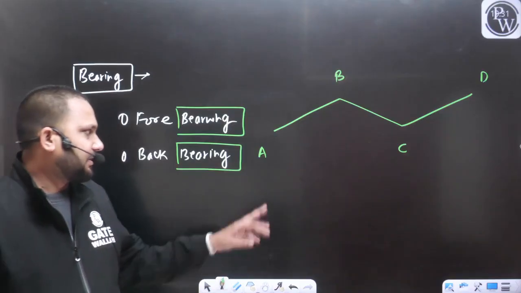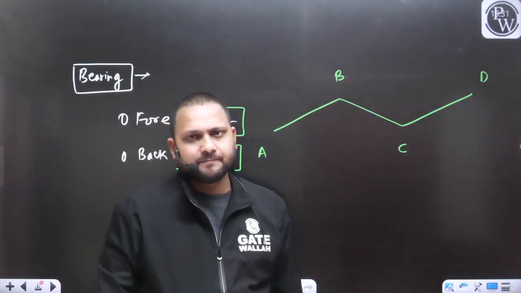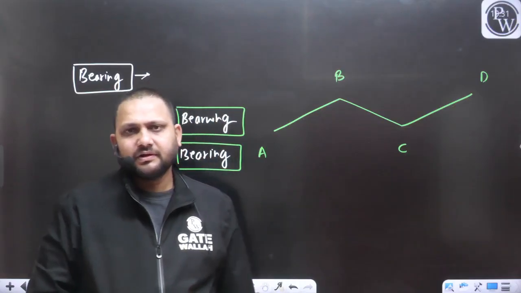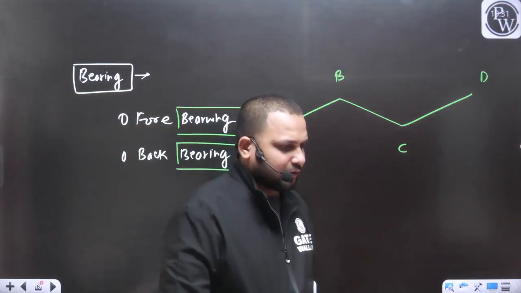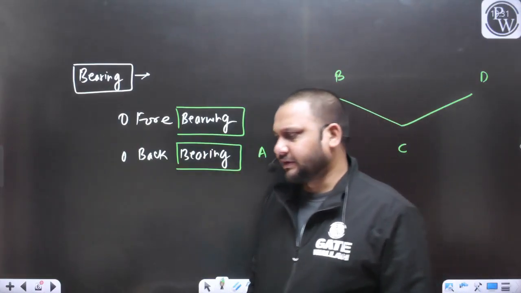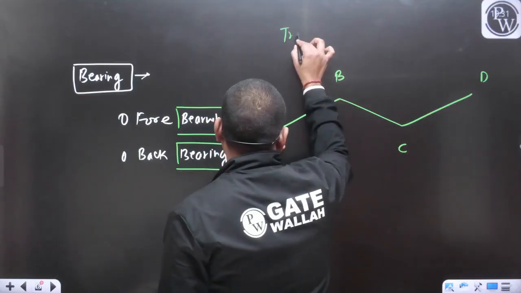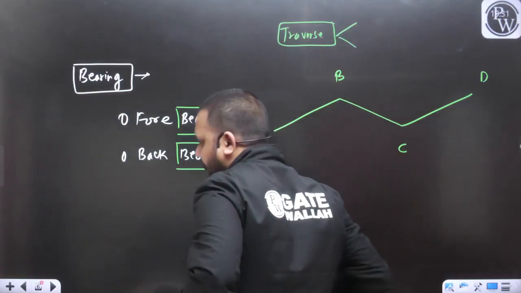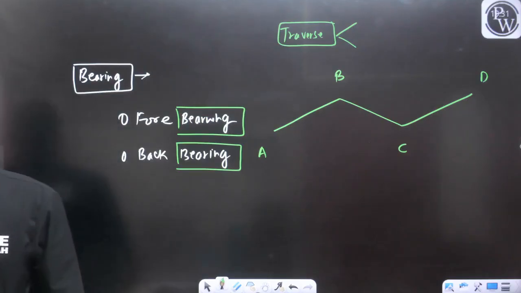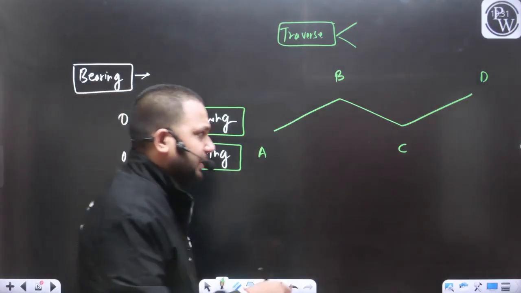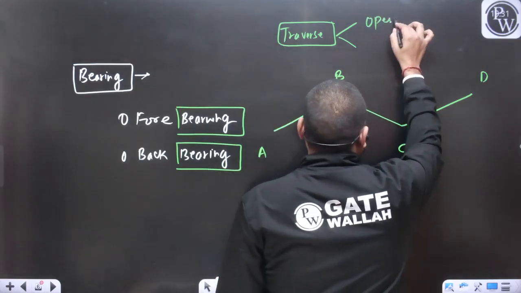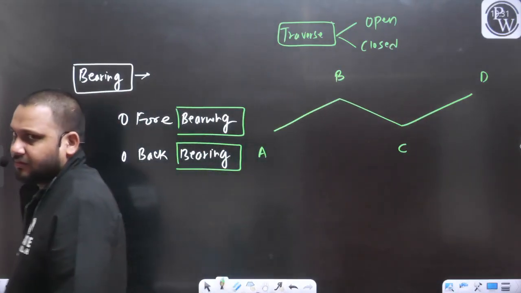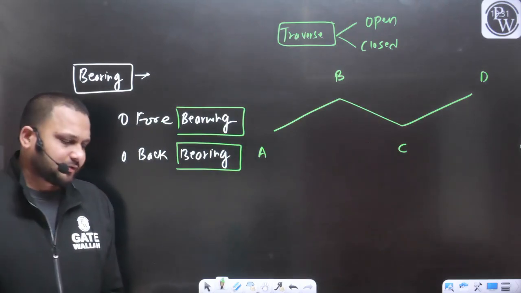Here you can see line AB is connected to line BC, and line BC is connected to line CD. Can I say all these survey lines are connected to each other? That's why we use the term traverse. Traverses are also of two types: one is the open traverse and another is the closed traverse.